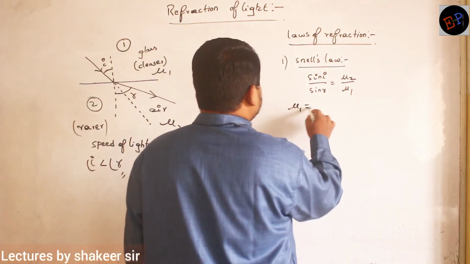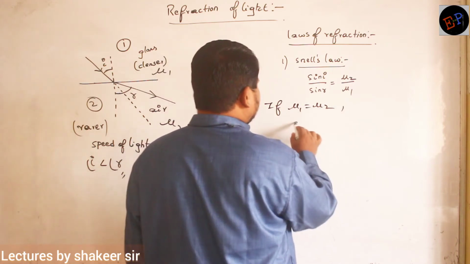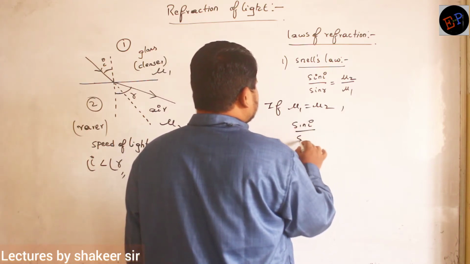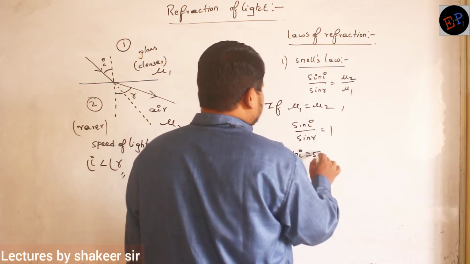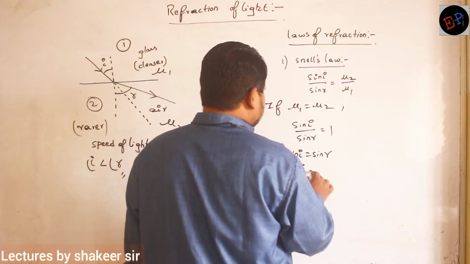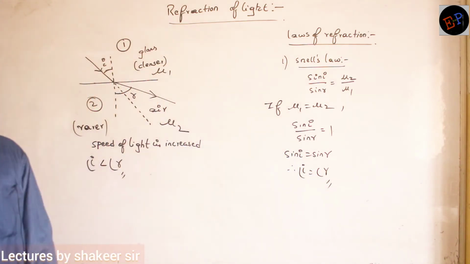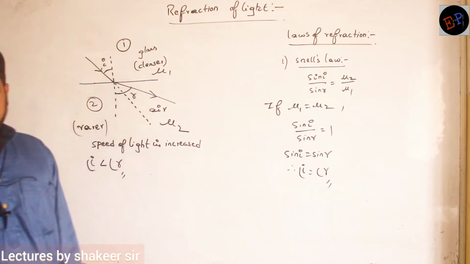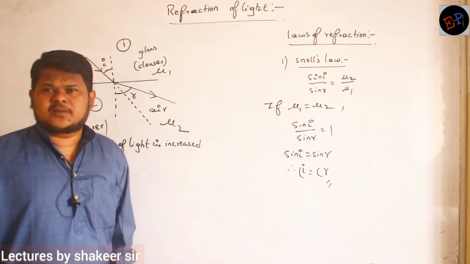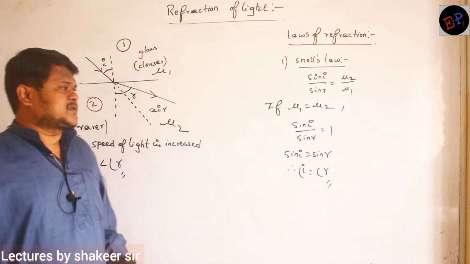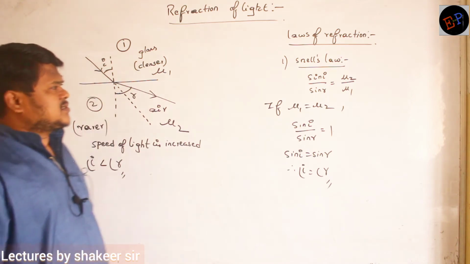So if mu1 is equal to mu2, then what will happen? Sin I divided by sin R will become 1, no? So therefore sin I is equal to sin R. Therefore angle of incidence is equal to angle of refraction. This is what will happen. That's all, no? If refractive indexes of two materials are equal, light will travel in the same path. It will not deviate from its original path. Fine? Okay. So this is our first rule, which is called Snell's law.